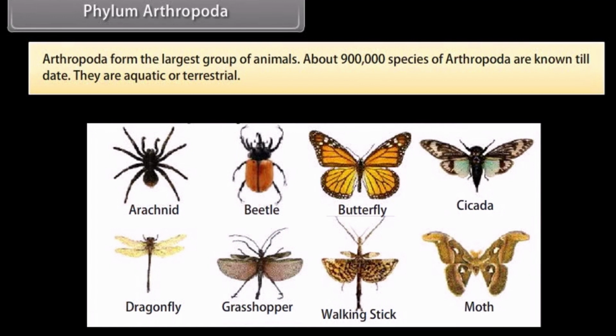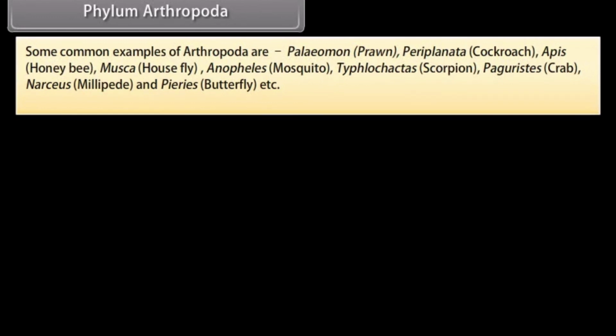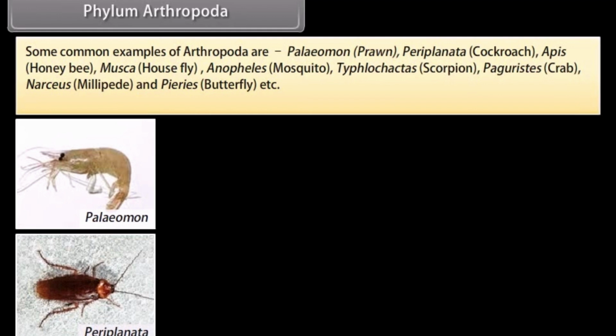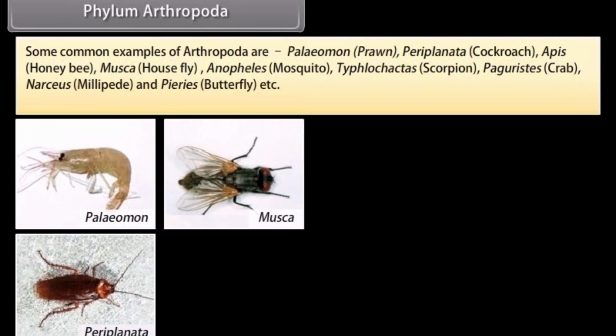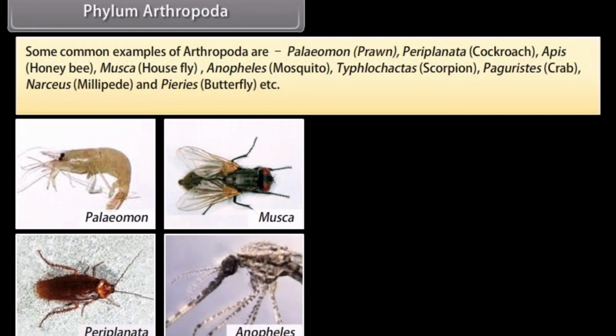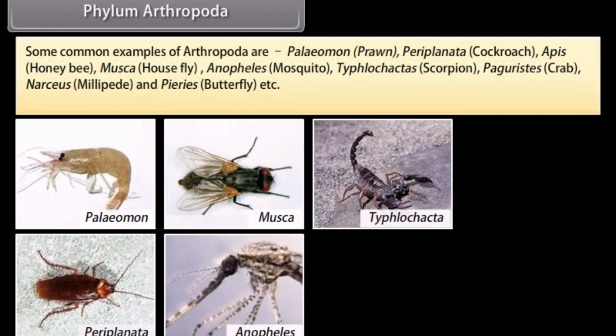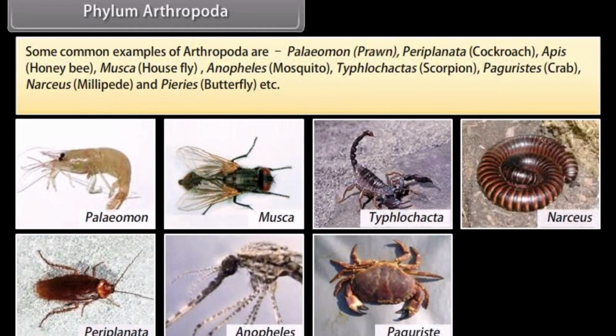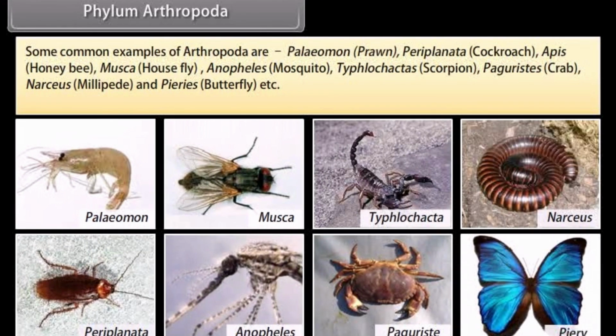Arthropoda form the largest group of animals, about 9 lakh species of arthropoda are known till date. They are aquatic or terrestrial. Some common examples of arthropoda are Palaemon, prawn, Periplaneta, cockroach, Apis, honeybee, Musca, housefly, Anopheles, mosquito, Buthus, scorpion, Paguristes, crab, Julus, millipede, and Papilio, butterfly, etc.